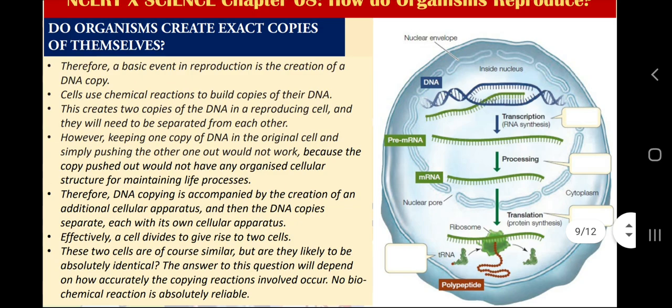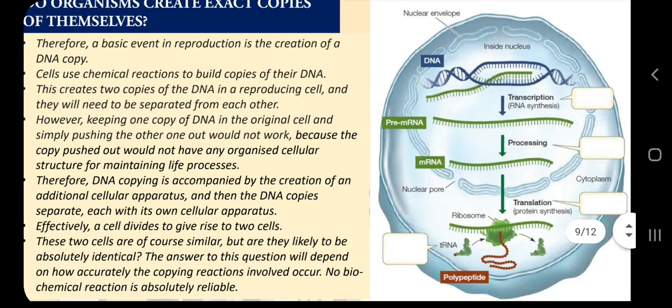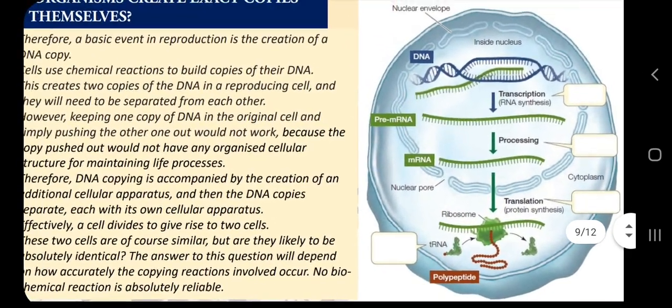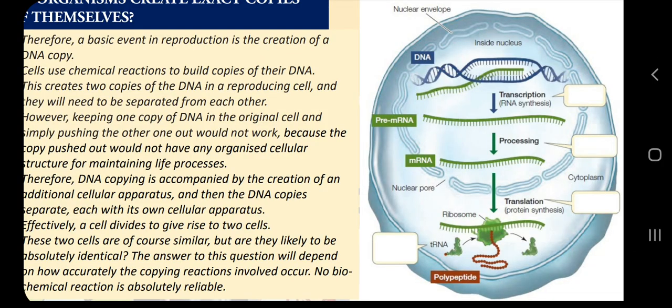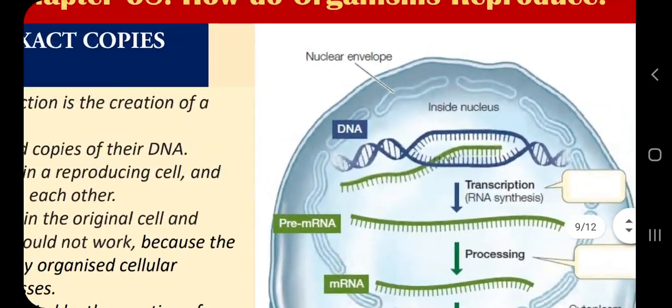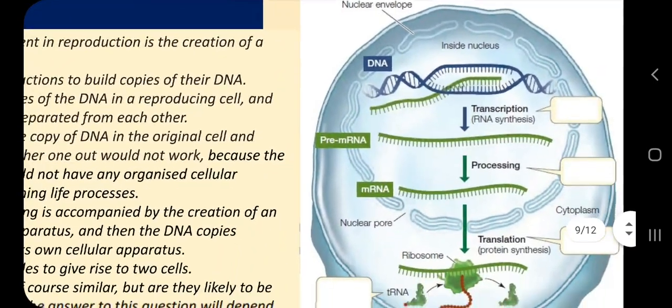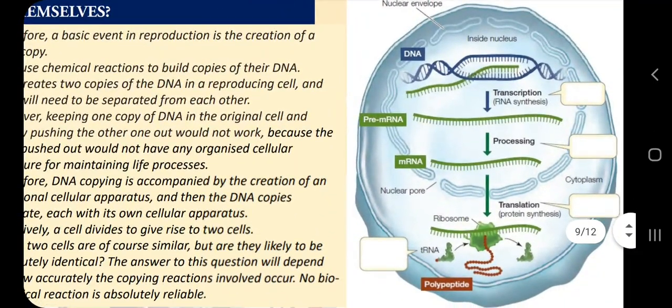Now here you can see one picture of a cell. This is a eukaryotic cell, of course, because it has a nuclear envelope with holes. Here the DNA is depicted by blue color, the RNA with green color, and the protein by red color.